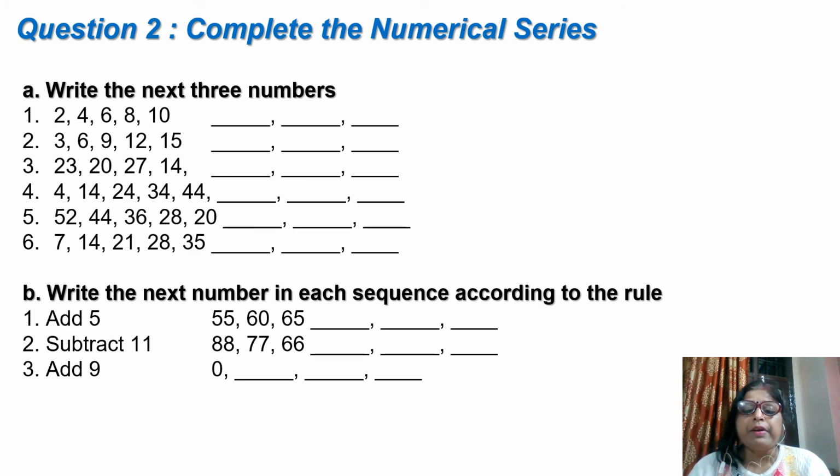Here the rule is given. In the first question, add 5; the sequence is given and the rule is also given. On that rule you will write the next three numbers. In question 2, subtract 11, the numbers are given by subtracting 11. So what will be the next number? You have to write it yourself. In this way, this is all about your homework.